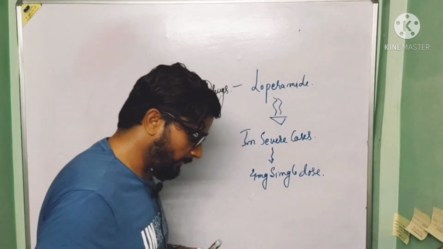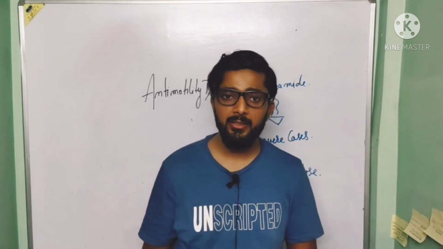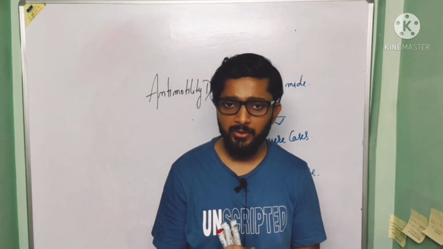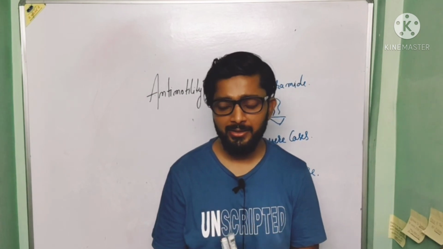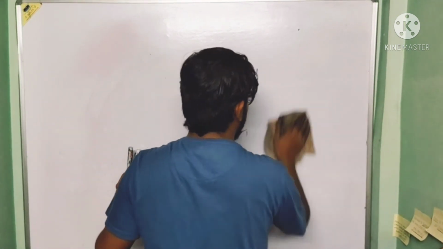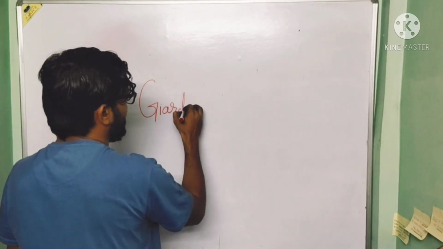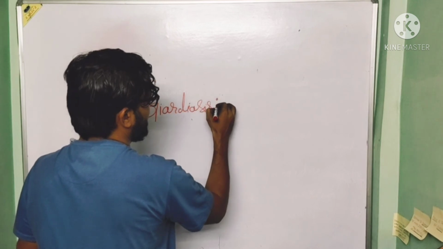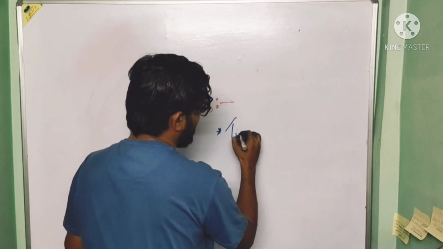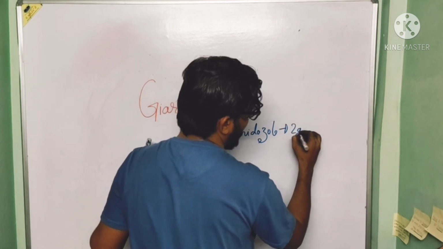Now after that, Giardia intestinalis also cause the traveler's diarrhea and this traveler's diarrhea is associated with giardiasis. Now in case of giardiasis, there are two types of antibiotics is given. First is the tinidazole and second is metronidazole. So in case of giardiasis, first antibiotic which is used is tinidazole. And the dose of tinidazole is 2 gram single dose.